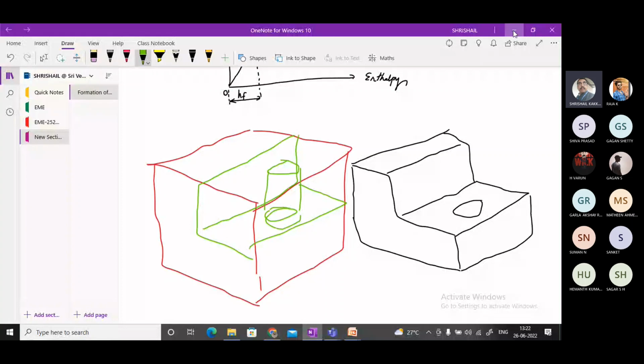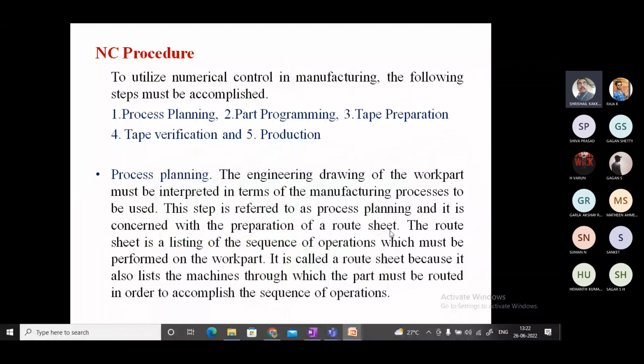So this is how planning is very, very important. I have taken a very simple example, and if it is very complicated, the programmer will get confused about what process has to be done, and what process has to be done next. It is not a manual method; it has to be followed by certain instructions, so process planning is very important. The person doing the programming has to do the process planning.